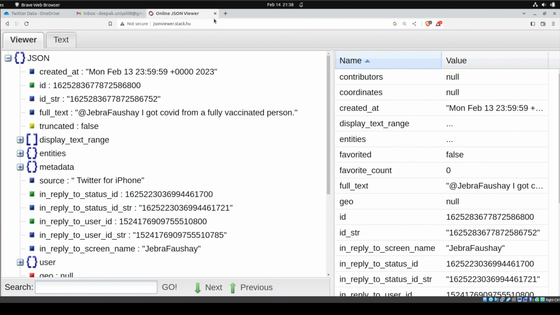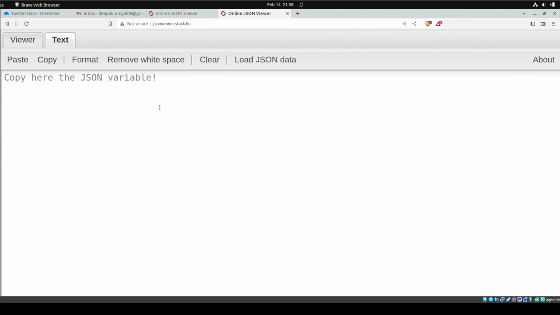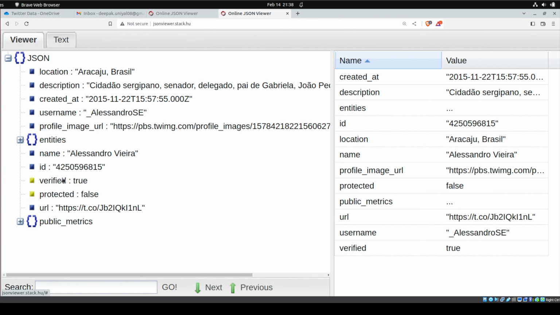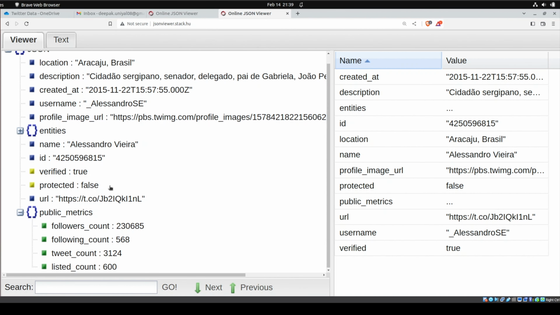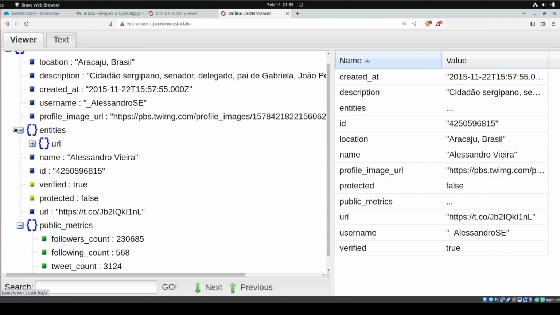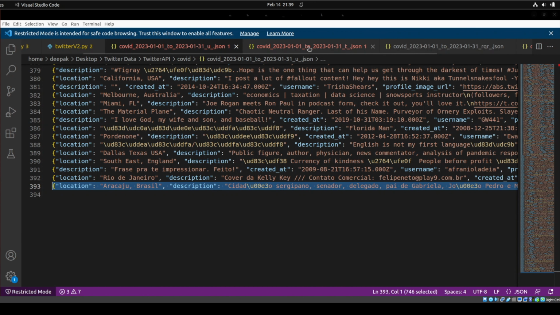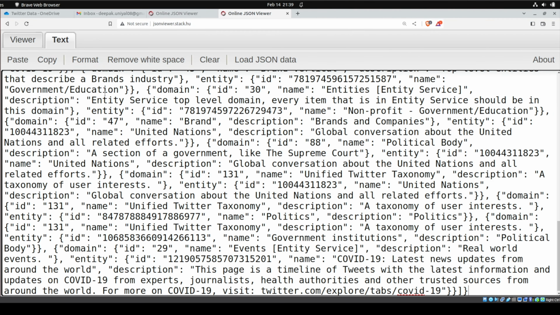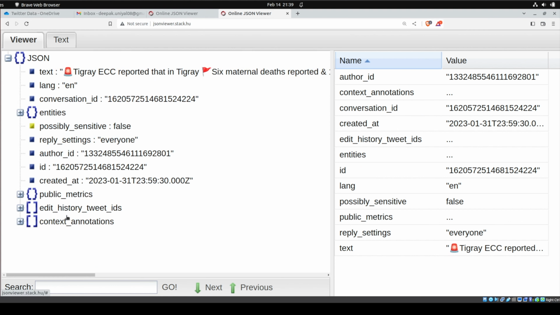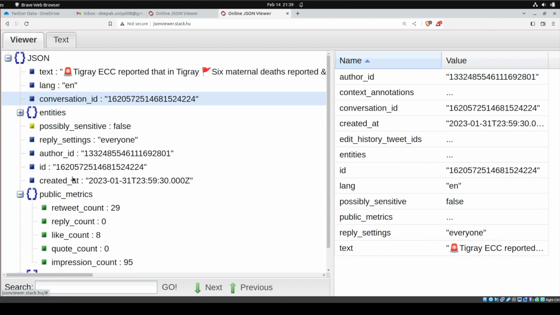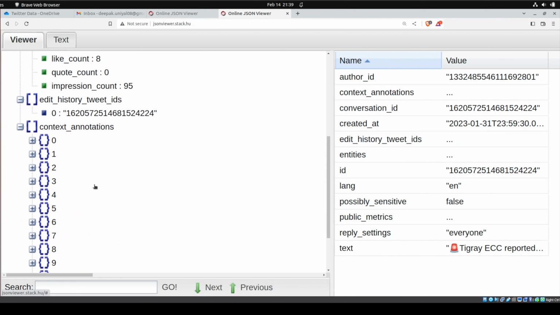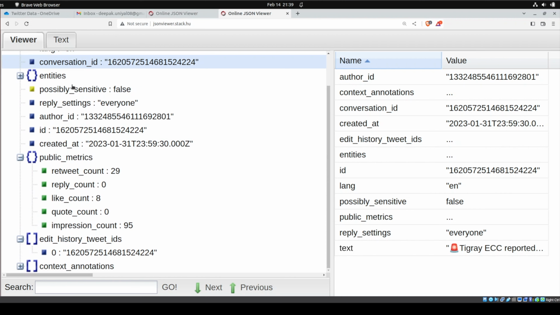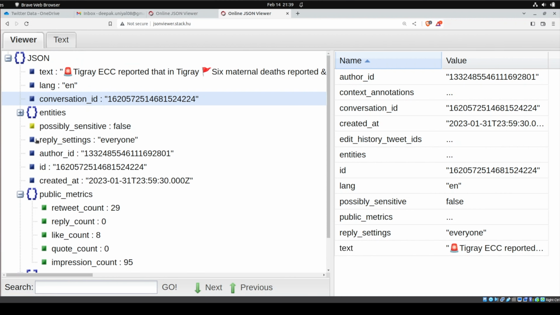So let's go to JSON viewer again and copy it here. Go to viewer, and this is the detail of the user for some of the tweets. The follower count and all these things are here. If you go to tweet, if you see the one tweet, I'm picking one of them. Just copy it here. See the viewer, and now you are not getting any user details here. You're just getting the text here, the language, but still it is a lot of data you are getting. And you are getting public metrics, edit history, context annotation. There is a lot of data inside this.